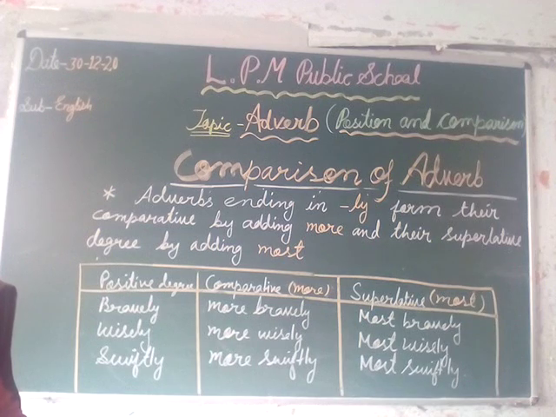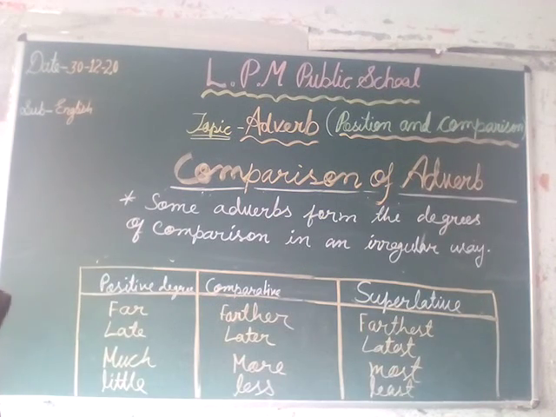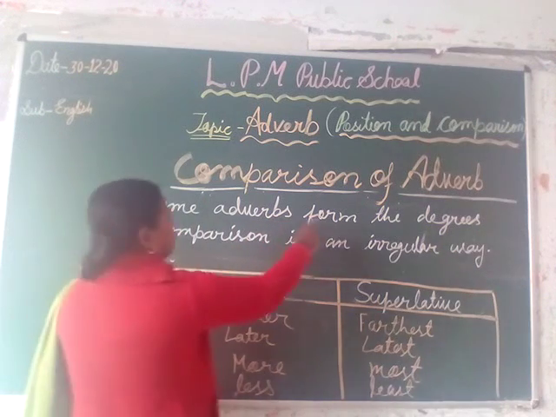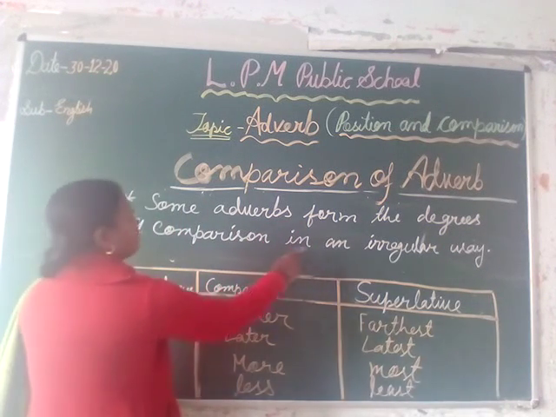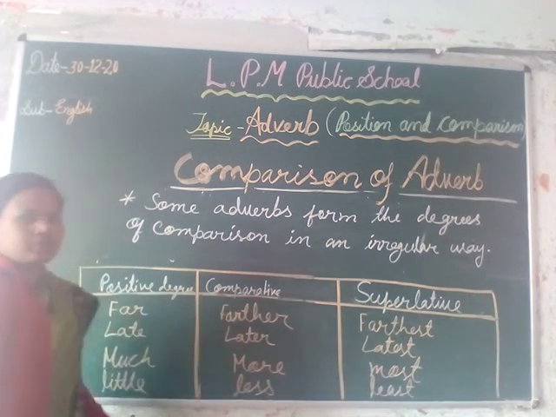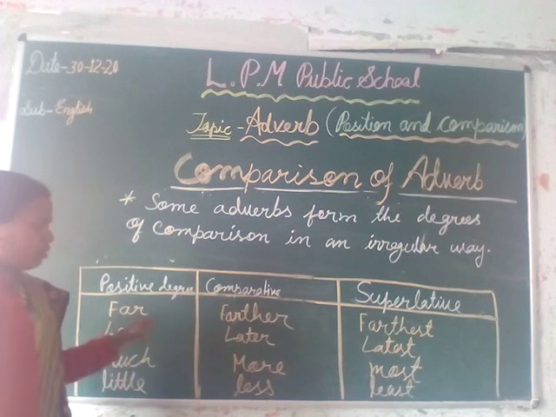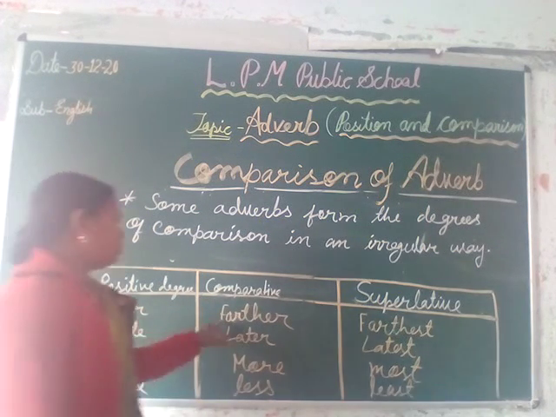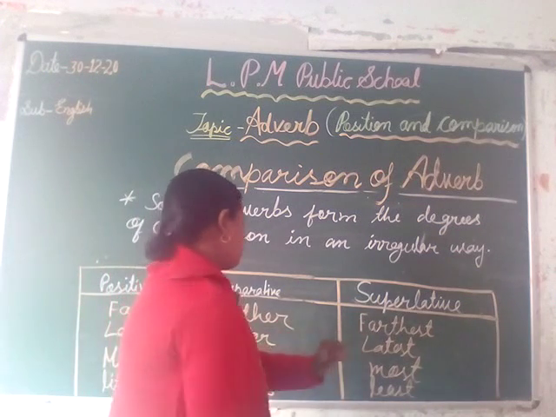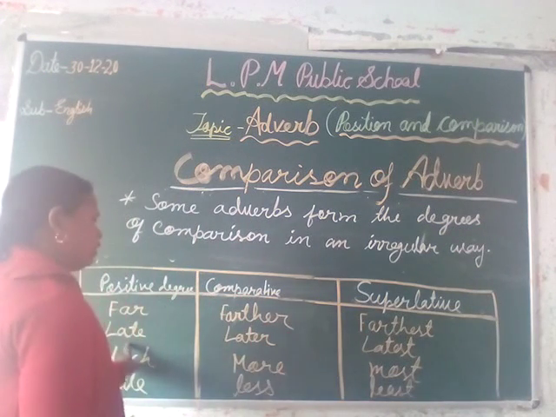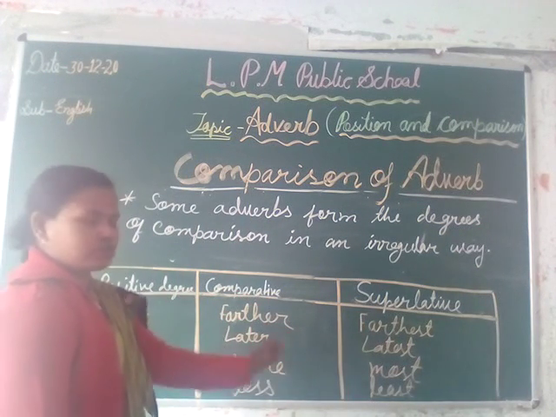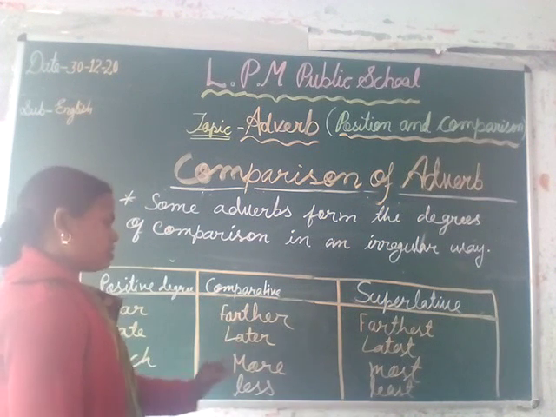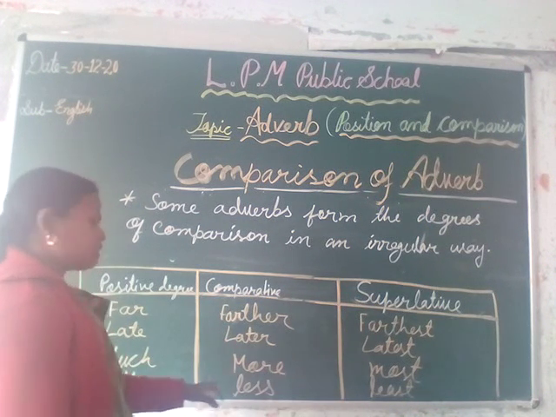Now we see another. Here is the last one. Some adverbs form the degree of comparison in an irregular way. It means there is no rule. They form irregularly, as far, farther, farthest. Then late, later, latest. The third one is much, more, most. Little, less and least.